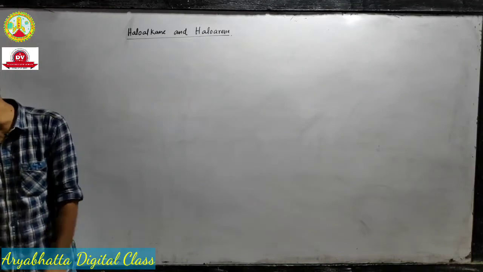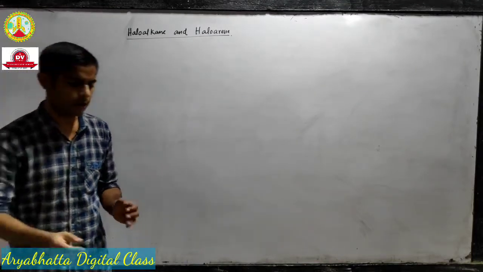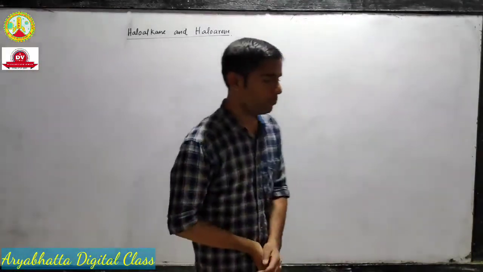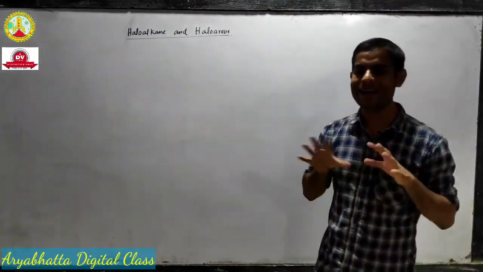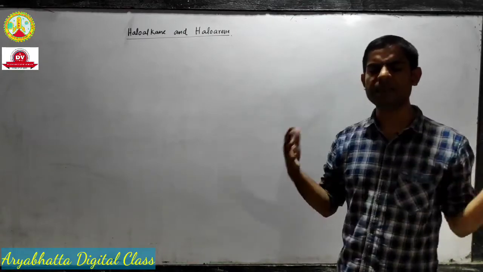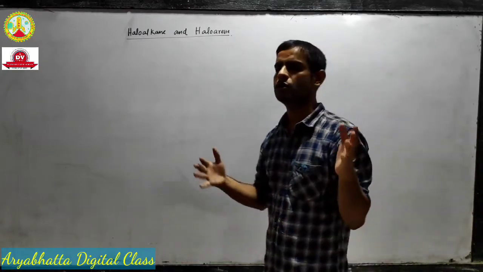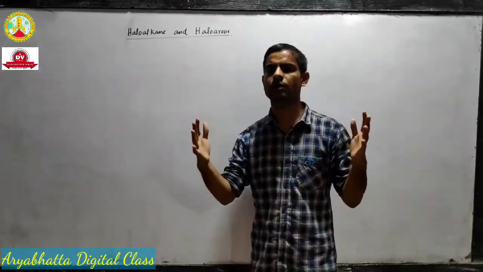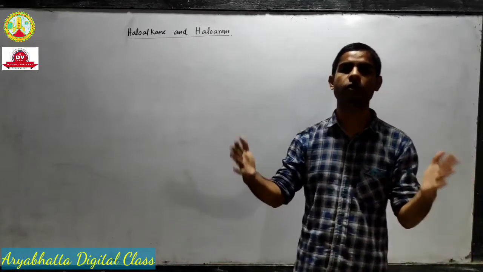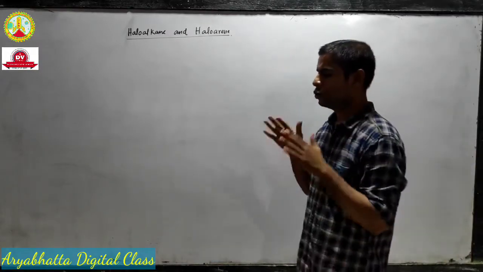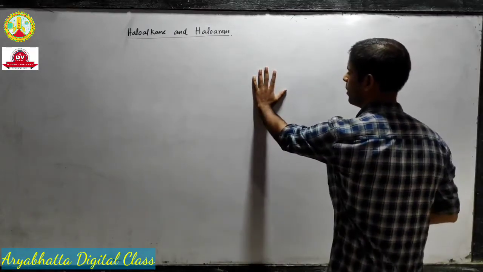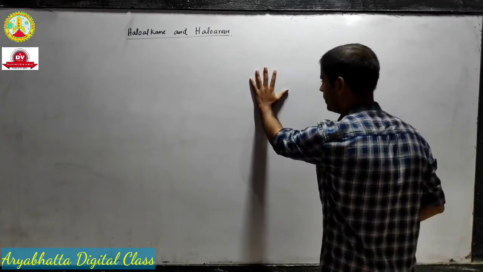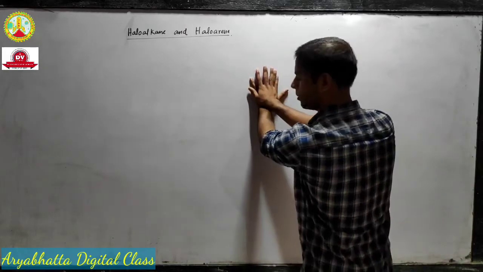If you go through your NCERT book, you will see that we call anything chiral when its mirror image is not superimposable. What does superimposable mean? Suppose this is an object and this is its image.